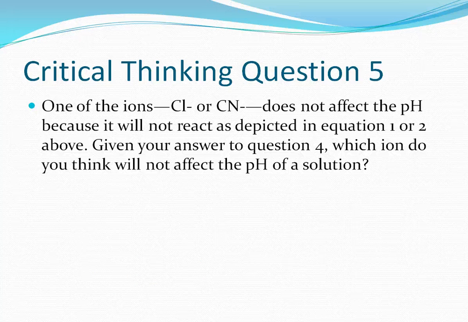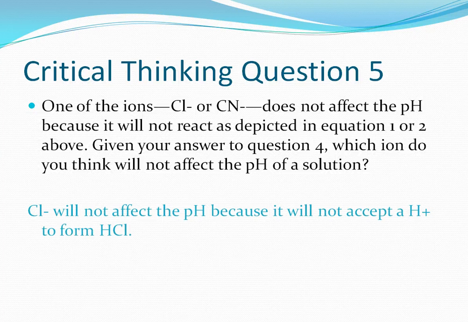Critical thinking question 5. One of the ions, Cl- or CN-, does not affect the pH because it will not react as depicted in equation 1 or 2. Given your answer to question 4, which ion do you think will not affect the pH of a solution? Cl- will not affect the pH because it will not accept a proton to form HCl.